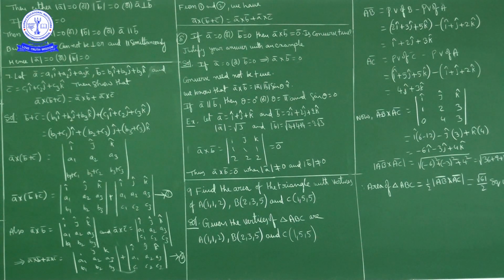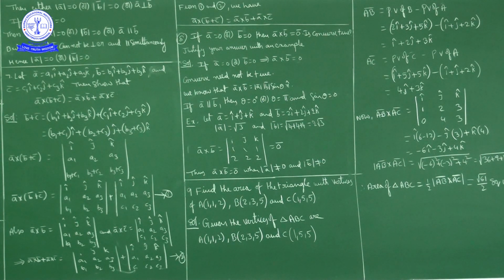Example: you take some vector A bar and some other vector B bar as a multiple of A bar. Let A bar be i cap plus j cap plus k cap, and B bar be 2i plus 2j plus 2k, or 3i plus 3j plus 3k, simply any scalar multiple of vector A bar.